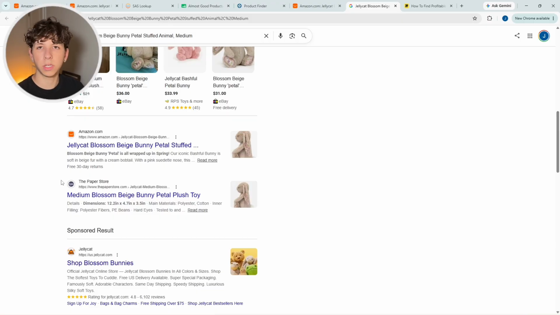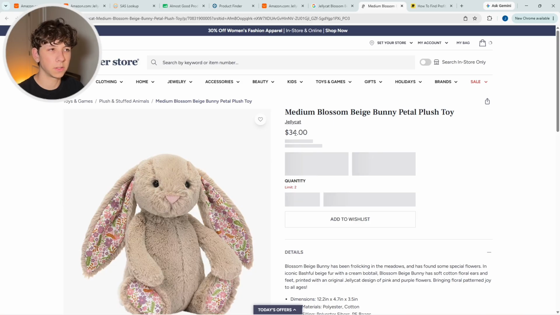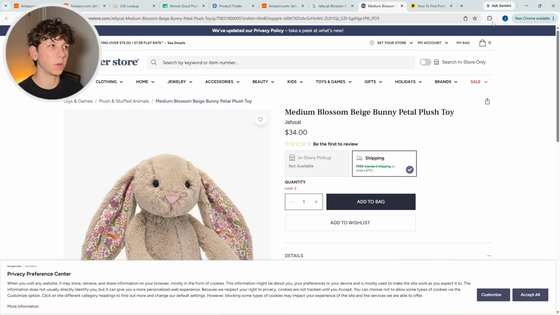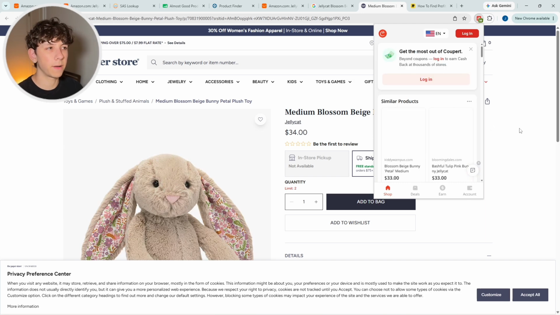So now you're essentially going into couponing products, trying to make them profitable on Amazon. We can see maybe if The Paper Store has this product here. It looks like they do have it, shipping at 34 bucks. What you would do here is go through the couponing process of looking for discounts, whether it's from your extensions, things like that, and trying to make the product profitable that way.